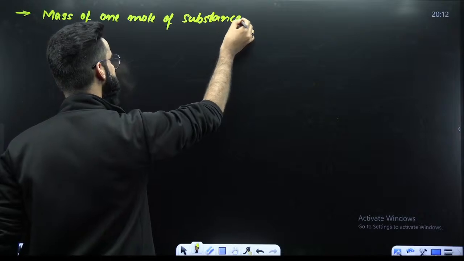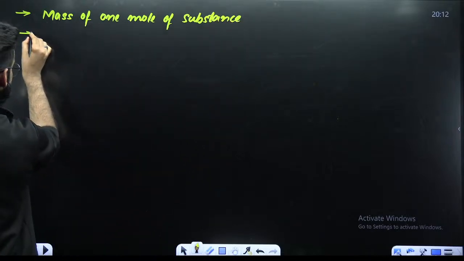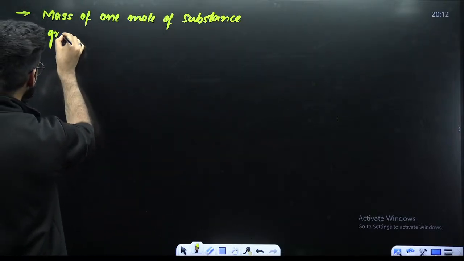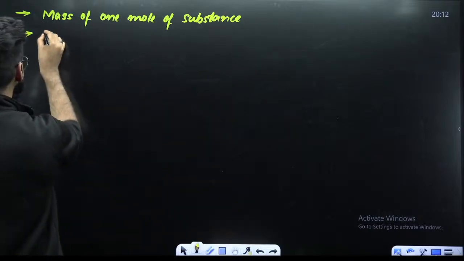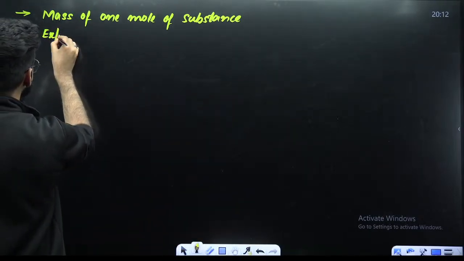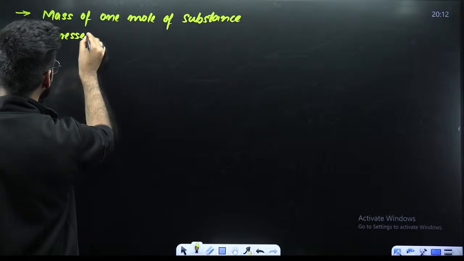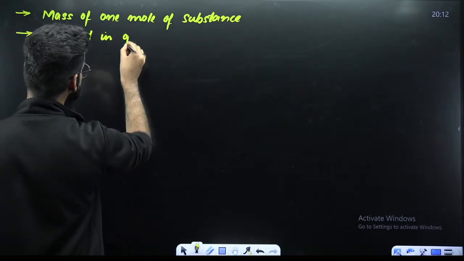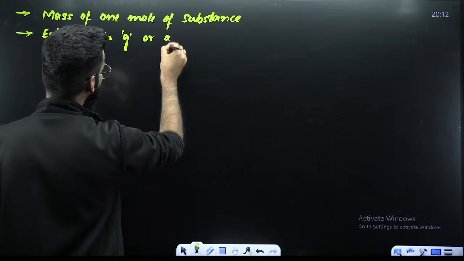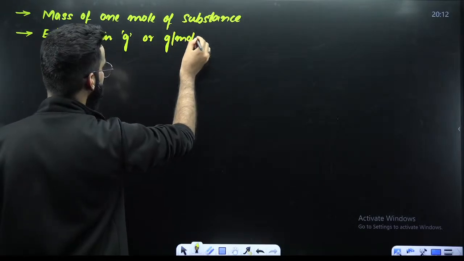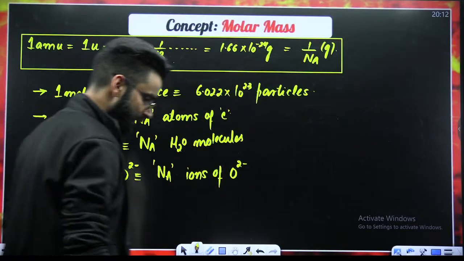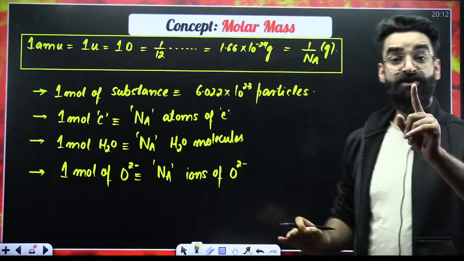It is expressed in grams, or you can say grams per mole. Let's try to understand this. Molar mass is nothing but the mass of 1 mole of a substance.